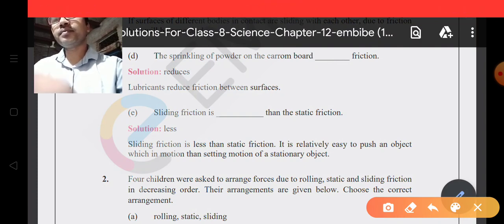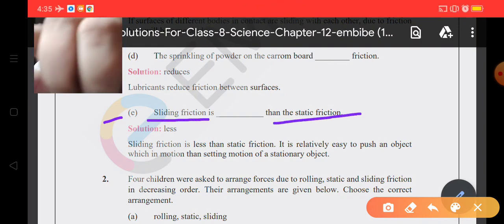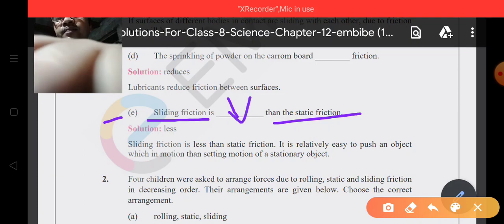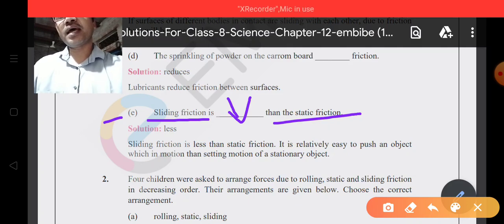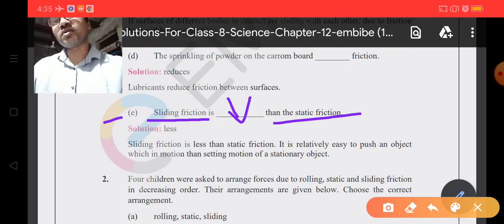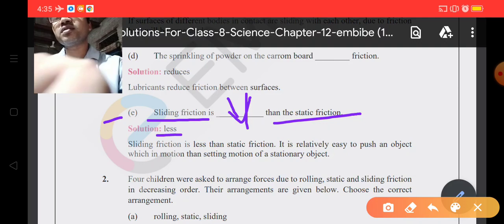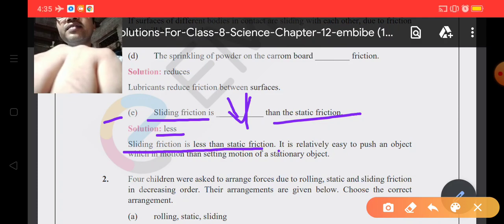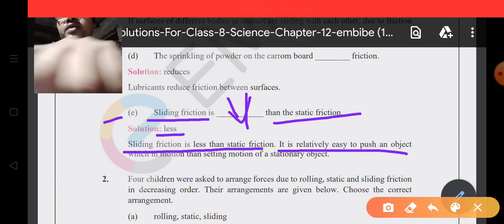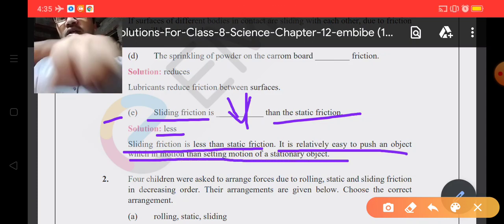Now you can see here E, the sliding friction is blank than the static friction. Fill in the blanks. So sliding friction is greater than the... sliding friction is less, actually not greater, less. Sliding friction is less than the static friction. You can see the solution here. Sliding friction is less than the static friction, and it is relatively easy to push an object which is in motion than setting motion in a stationary object.